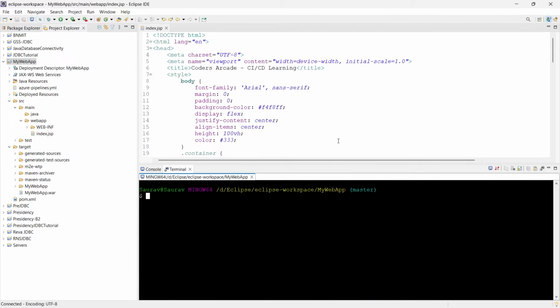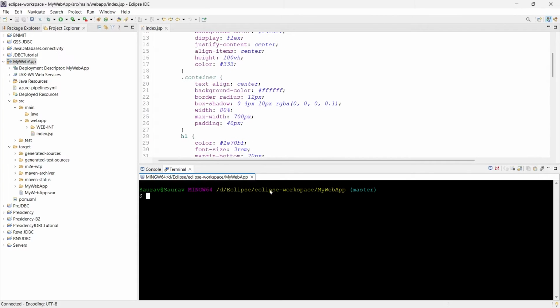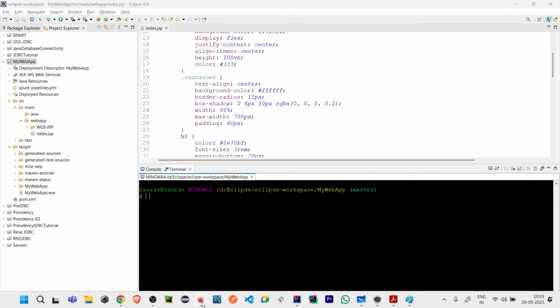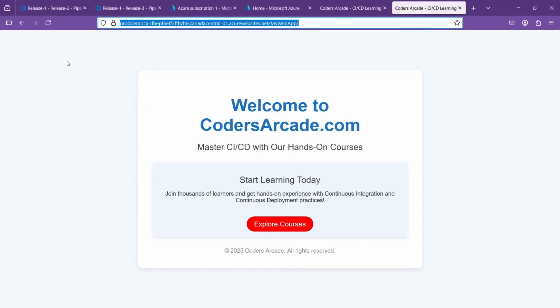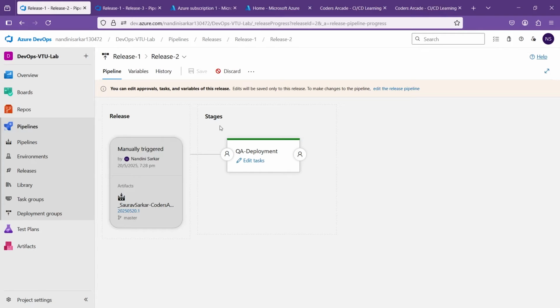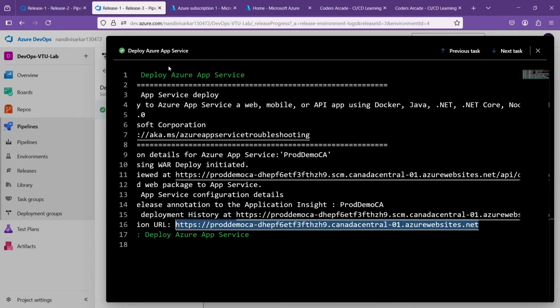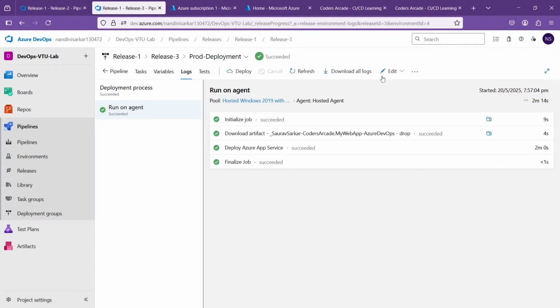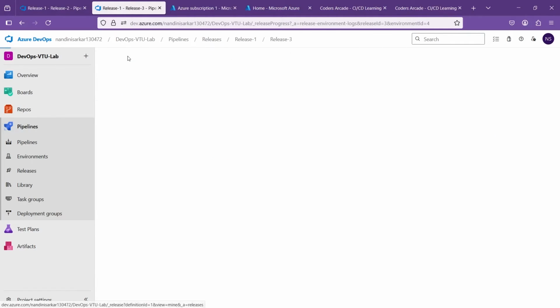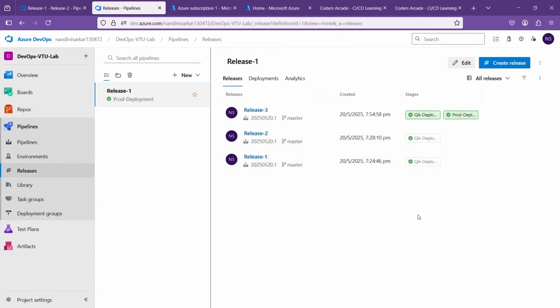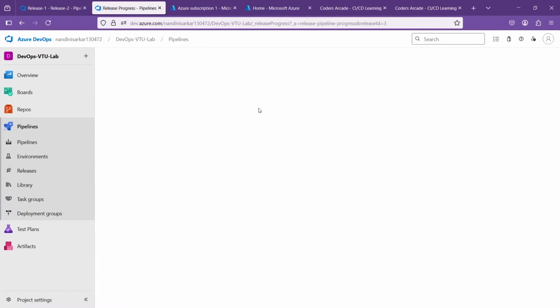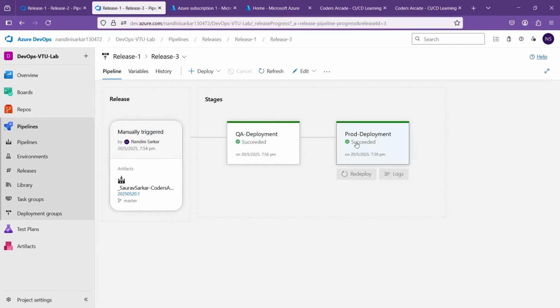Now try to understand one thing. I pushed this. This code has been pushed to GitHub. But if I go back to my Azure and check back to my releases, let me go to this release, okay? Everything is fine. And go to my release 1. See, release 1, release 2, release 3. All this was successful, okay? I'll go to release 3, show you here. QA deployment was successful, prod deployment was successful. Everything is fine. But the point is,